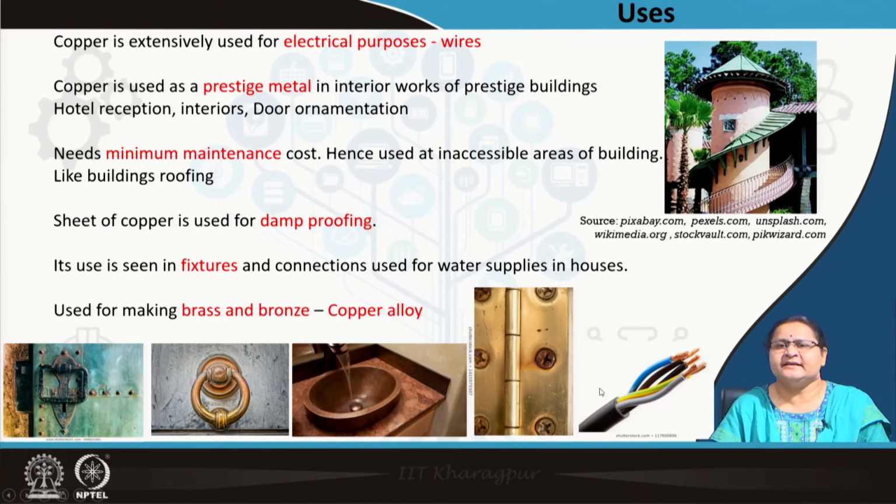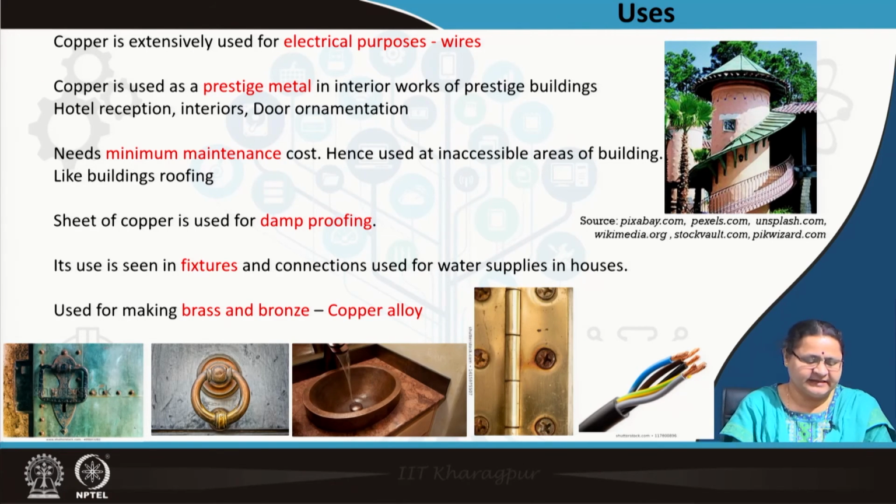But presently, as you saw our famous architects using it, we also generally recommend it for star rated hotels, interiors, doorknobs, sanitary wares, and making of brass fittings where copper is one of the ingredients. We can find applications there.